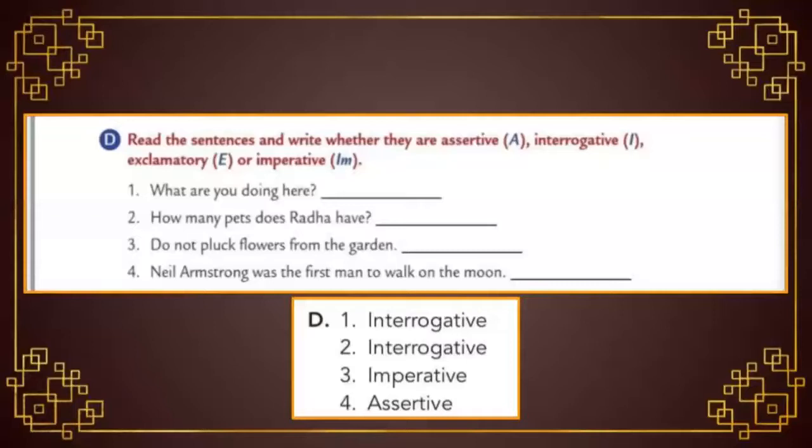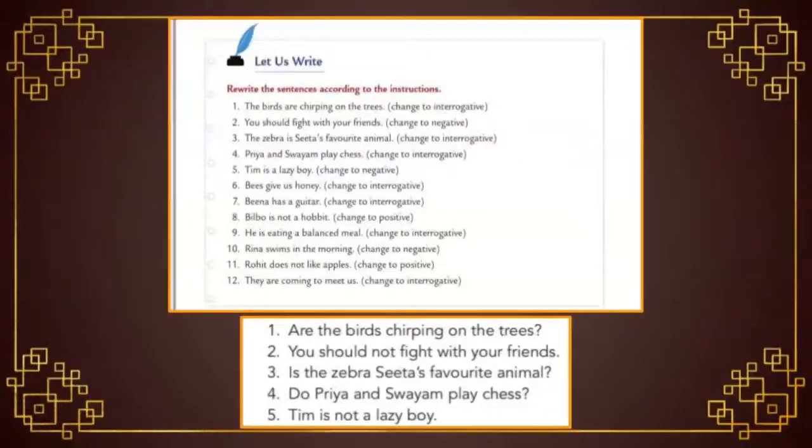Remaining sentences are there. You should practice. Then only you can easily understand this concept. Students, in this chapter also we have an interesting activity for you, that is rewrite the sentences according to the instructions. Students, 12 sentences are given. In each sentence they have given some instruction. According to the given instruction, we want to rewrite the sentence. Let us see the first one.